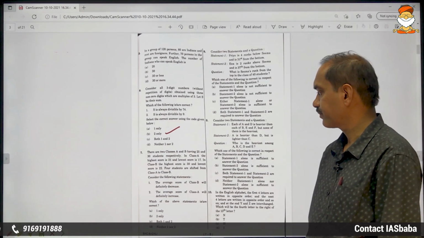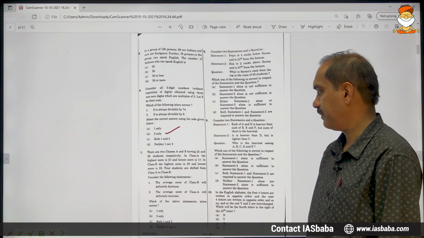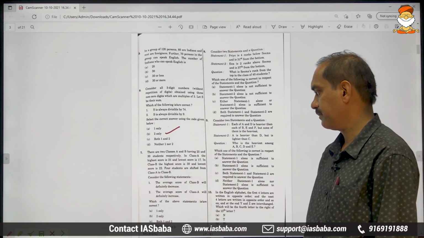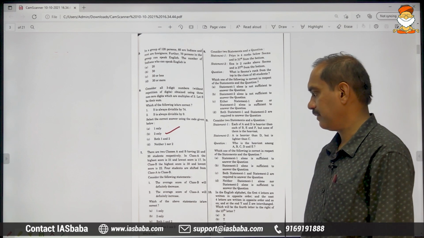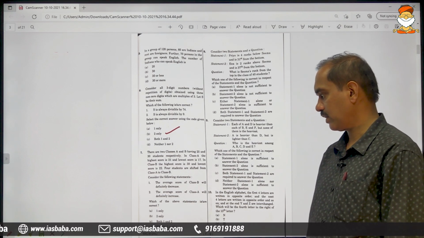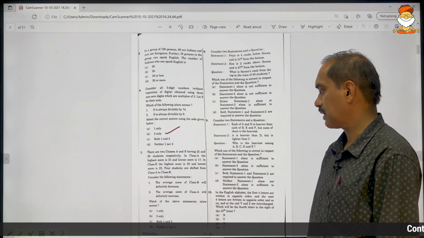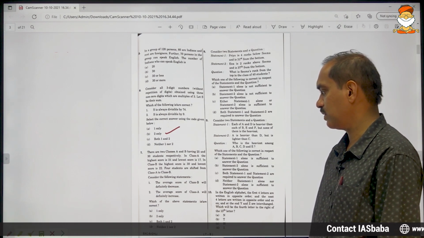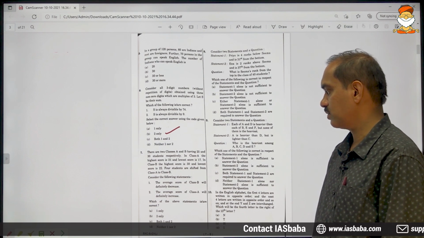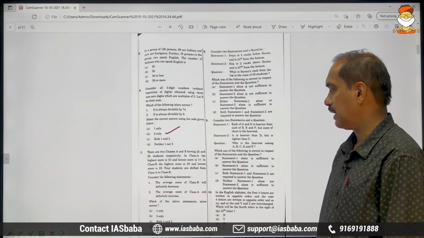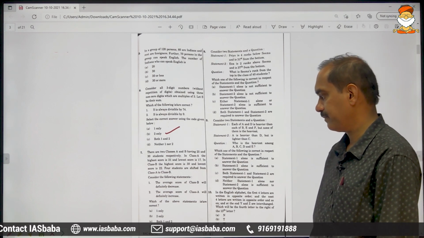There are two classes A and B having 25 and 30 students respectively. In class A, the highest score is 21 and the lowest score is 17. In class B, the highest score is 30 and the lowest score is 22. 4 students are shifted from class A to class B.